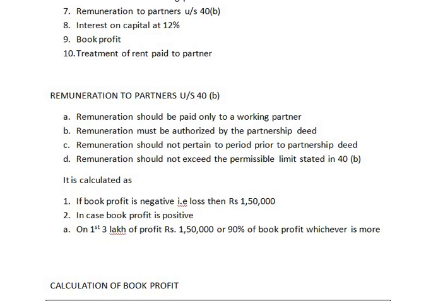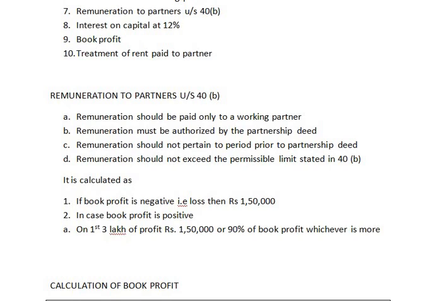Suppose a firm has earned a profit of rupees 5 lakh. So on the first 3 lakh of rupees, how much remuneration can be paid? 1,50,000. 5 lakh is the profit. On 3 lakh you can pay 1,50,000. The remaining balance is 2 lakh. On 2 lakh, 90% of the book profit, whichever is more. And this amount is compared with the actual amount that is paid, and whichever is less is taken as remuneration paid to the working partner.